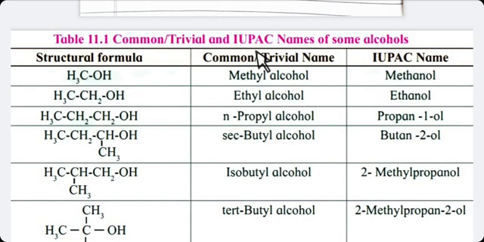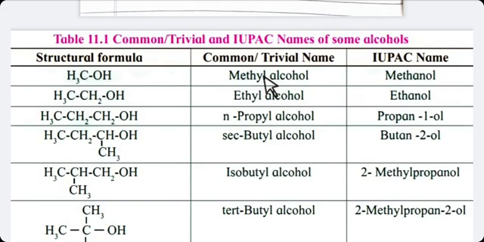First, we are going to study the common name. For the common name, always remember, students, for alcohol you have to name it as alkyl alcohol. Clear to all of you?